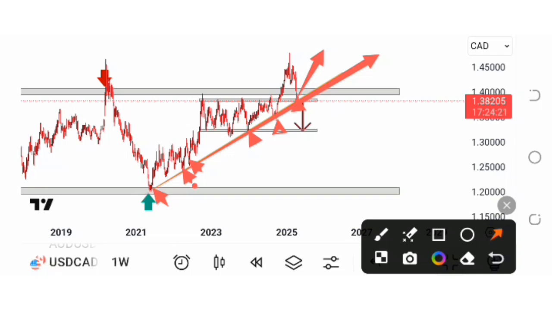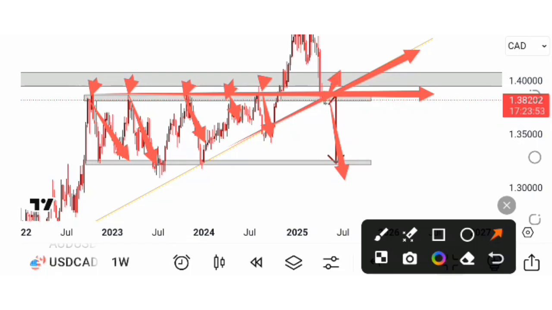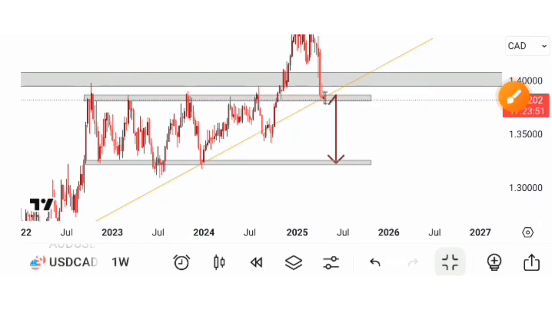I do expect the market to sell in this area over here of support, now resistance. As you can see, anytime the market reaches this high, it sells, it sells, it sells. So because we are below that area, I do expect the market to sell. Regardless of what this trend line is showing us, I do expect the market to sell. And if the market doesn't sell, if the market finds support from here, of course I will buy. But for now, my bias is that I'm bearish.